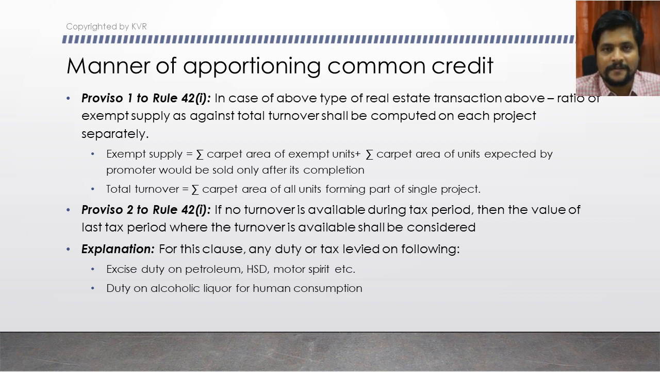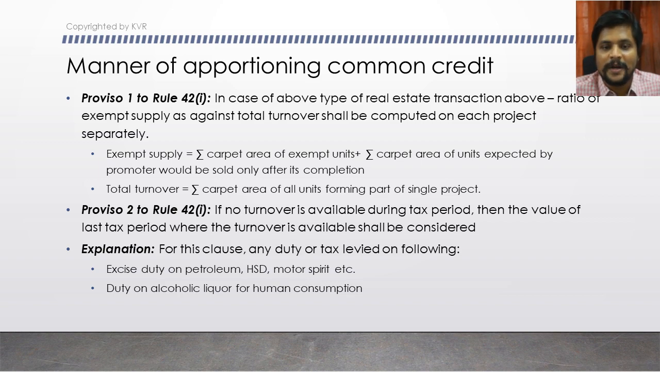Exempted supply is nothing but first the total carpet area of the exempted units. What are called exempted units? Exempted units are the units that are already completed. The construction of those units is already completed, and you have got the completion certificate as well. If the sale is made after the completion, then it is called exempted supply, and the units pertaining to that are called exempted units. Clear or not? First. Second, next we have to add one more amount on that.